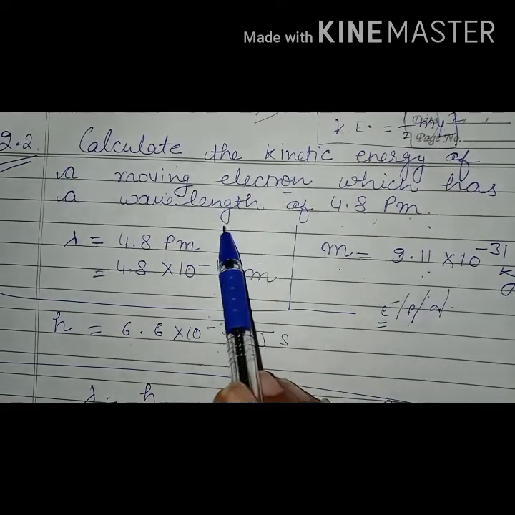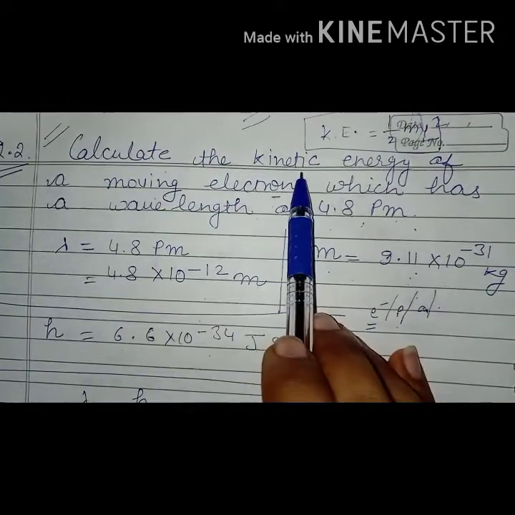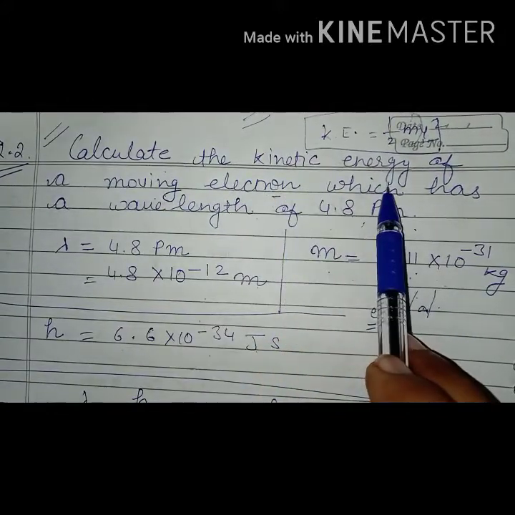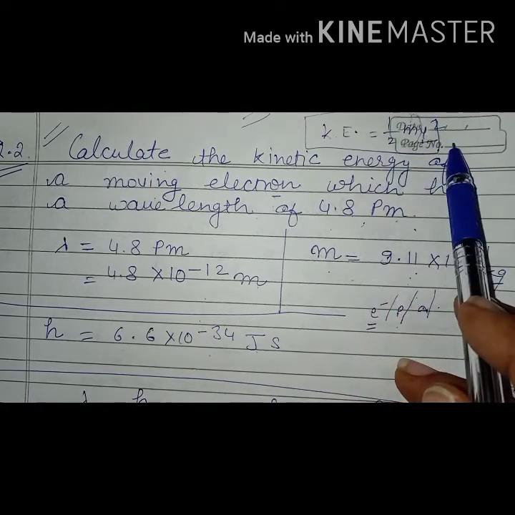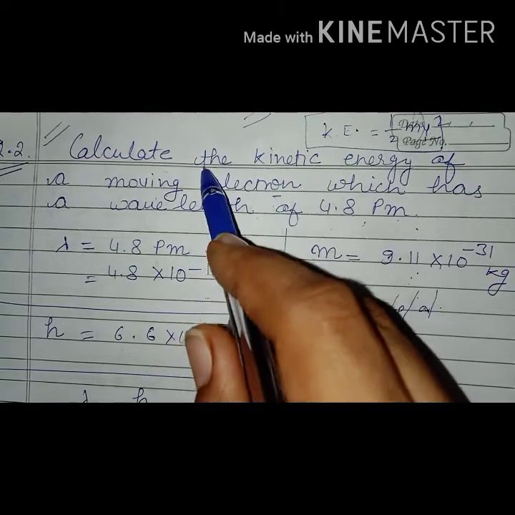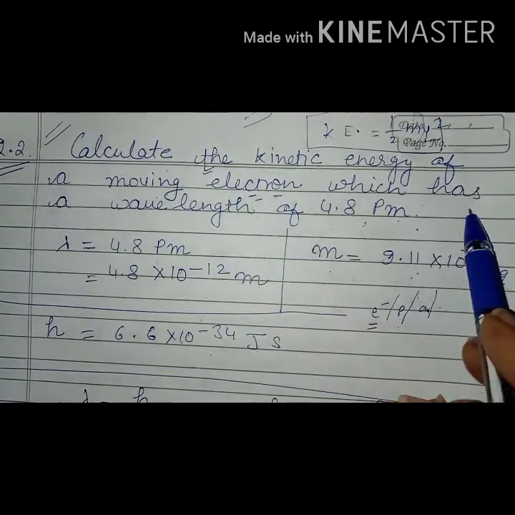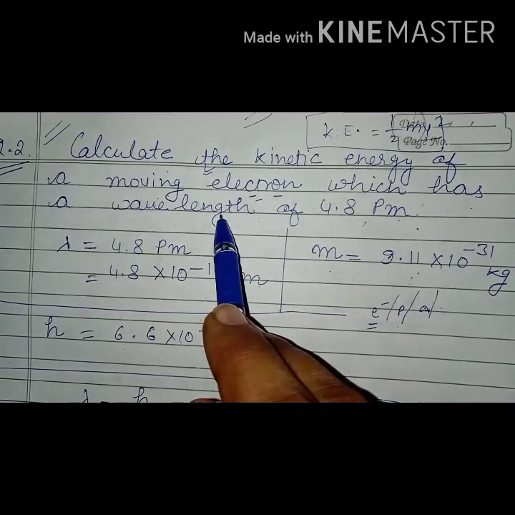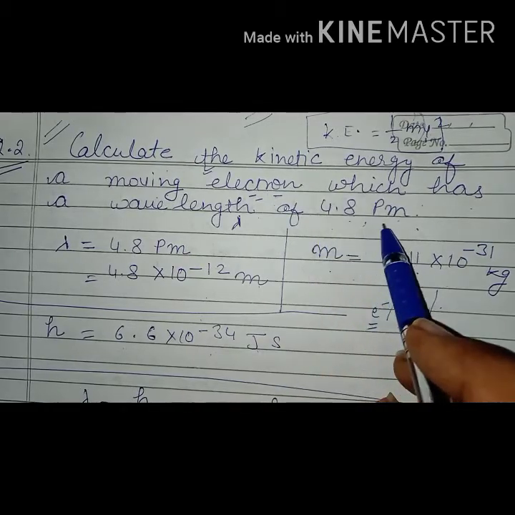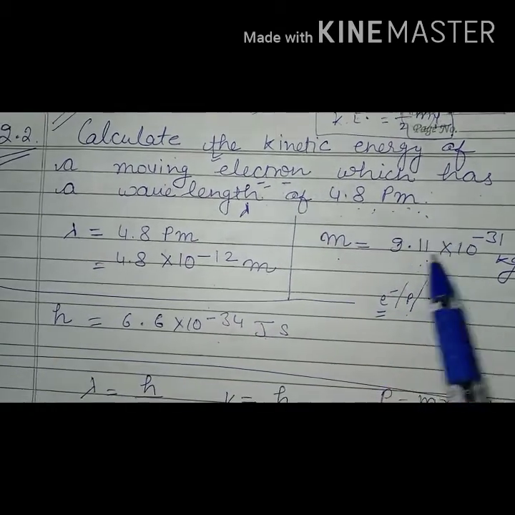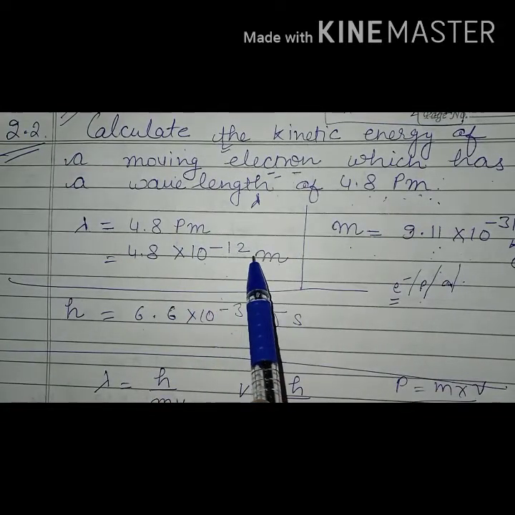Now, as we did earlier, calculate the kinetic energy. First of all, what is kinetic energy? We know that kinetic energy is half mv square. And for which particle? Electrons. For the electron which has the wavelength given, lambda is given as 4.8 pm. This is picometer, and picometer means 10 raised to power minus 12.